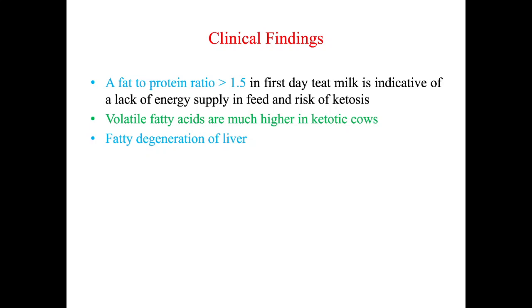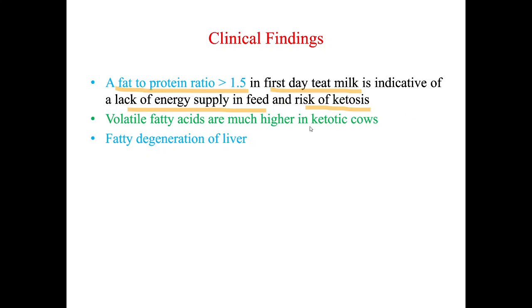It means that the numerator factor is higher, so the fat is higher in concentration. That is, fat to protein ratio is greater than 1.5 in the first day teat milk, which is indicative of the lack of energy supply in the feed and the risk of ketosis. So if you are taking the milk from the teat from the very first day after lactation and measuring the fat to protein ratio, and it is greater than 1.7, it means that there is a lack of energy supply in the food and there is a risk of ketosis. So you can also monitor the ketosis this way.